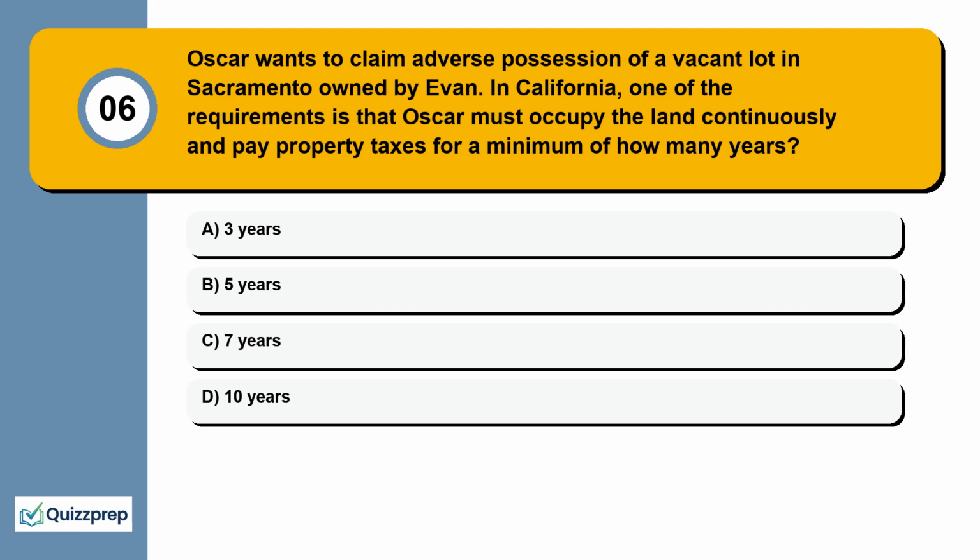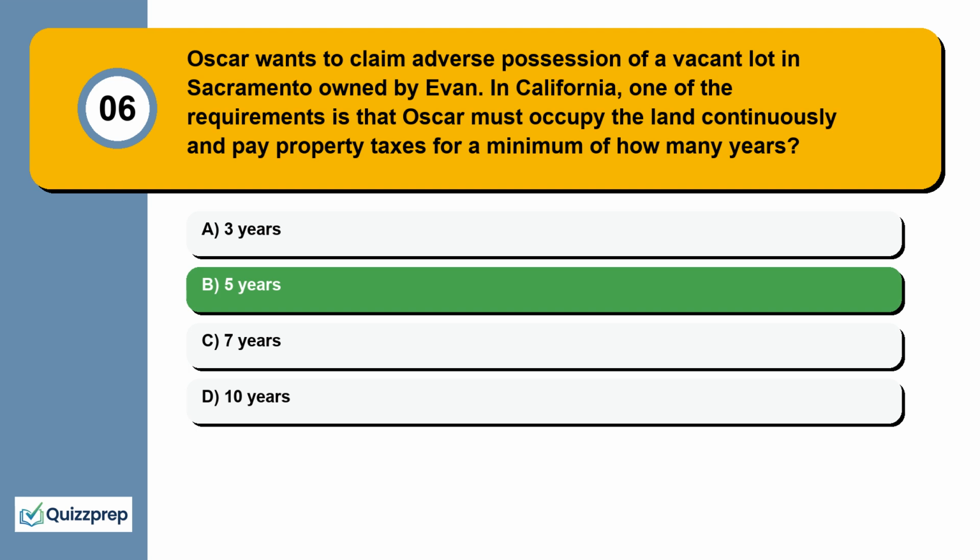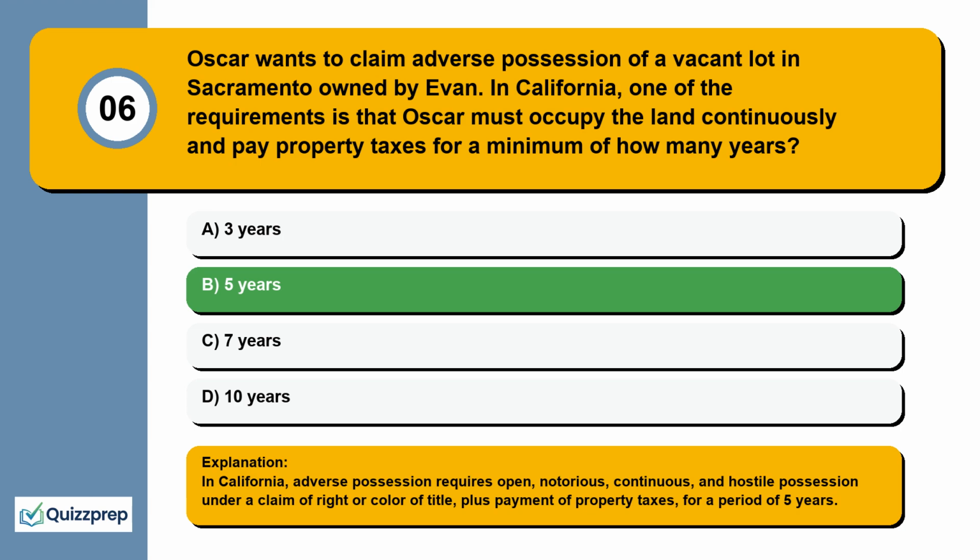Question 6. Oscar wants to claim adverse possession of a vacant lot in Sacramento owned by Evan. In California, one of the requirements is that Oscar must occupy the land continuously and pay property taxes for a minimum of how many years? 3 years, 5 years, 7 years, 10 years. In California, adverse possession requires open, notorious, continuous, and hostile possession under a claim of right or color of title, plus payment of property taxes, for a period of 5 years.